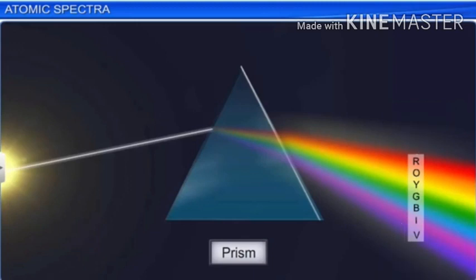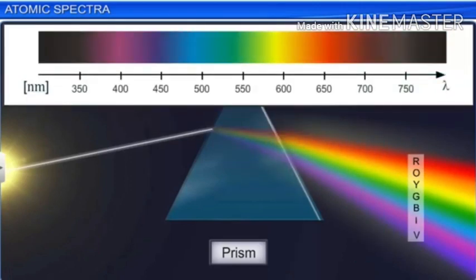So when we look closer at the bending or the refraction of the light, we can see that the light which has a lower wavelength bends more than the waves with the higher wavelength. So that is why when we look at the spectrum of the visible light, we can see that the violet with the lower wavelength bends more, and we can see it at 400 nanometer, while the red, which has the higher wavelength, is bent the least, and it will be seen at 700 nanometer.